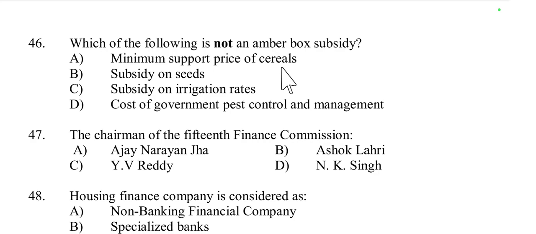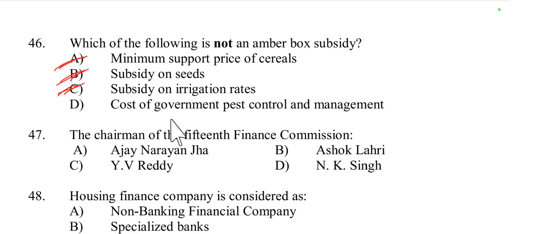This is an amber box subsidy as it directly supports agricultural production by setting prices. So minimum support price of cereals is included in the amber box. Then subsidy on seed, this is also an amber box subsidy as it supports agricultural production. Then the third one is subsidy on irrigation rates. This is an amber box subsidy because it reduces production costs for farmers. This is also included under amber box related to agriculture.